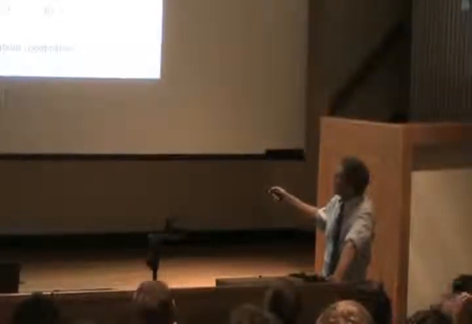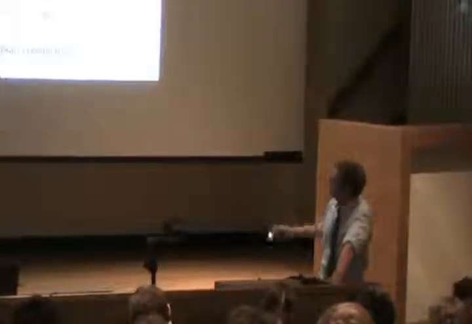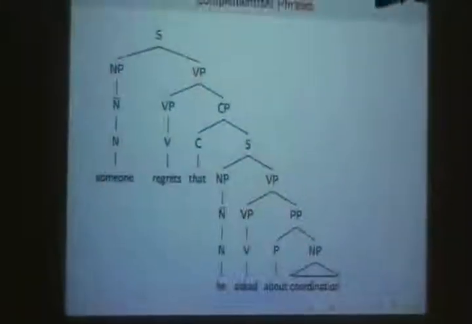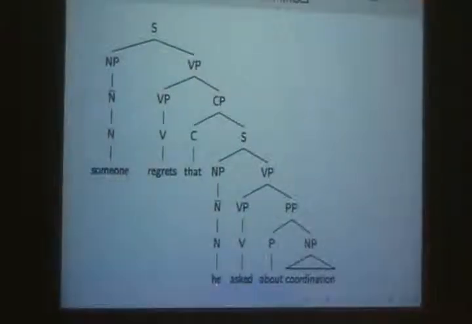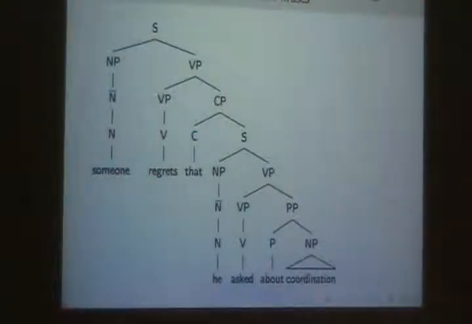sentences that have these kinds of phrases in them are built. Here's one. The sentence is, someone regrets that he asked about coordination. So this is just a regular old sentence. It joins with the word that. Together they make something that joins with a verb phrase. So complementizer phrases are like prepositional phrases in joining with verb phrases to make a bigger verb phrase.